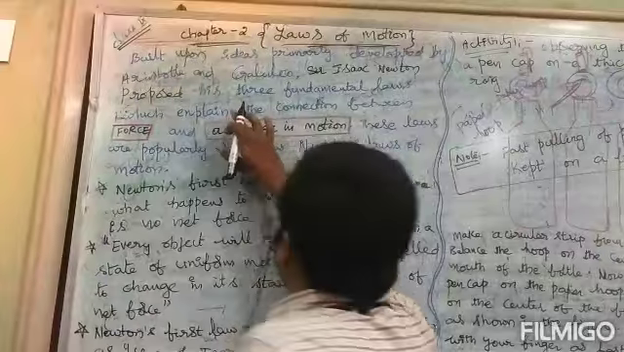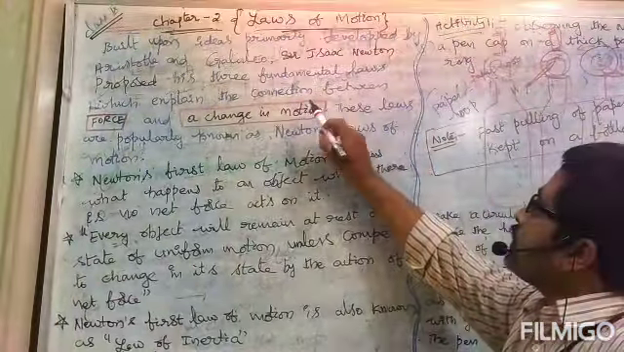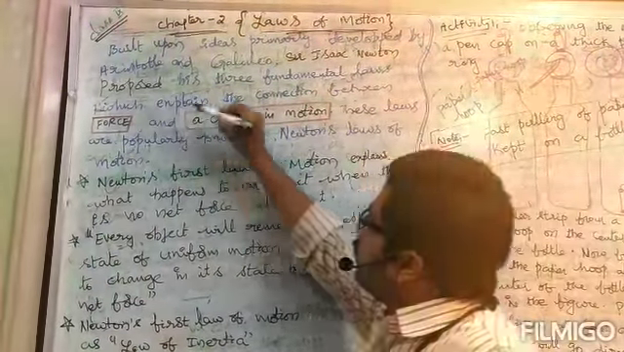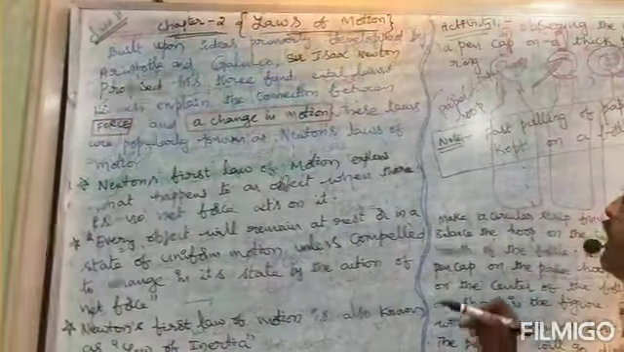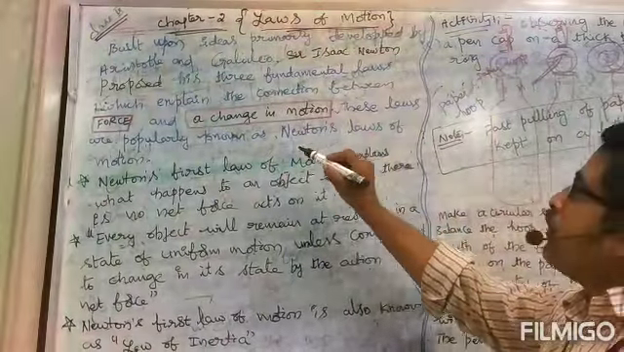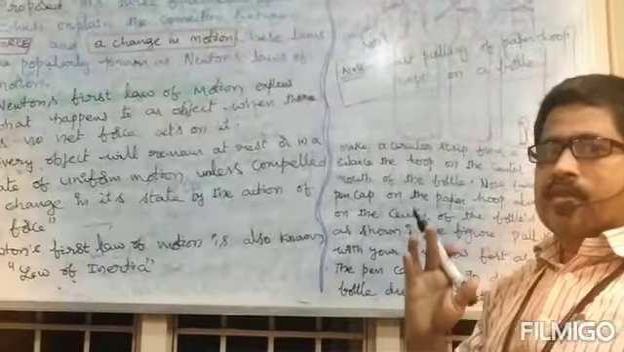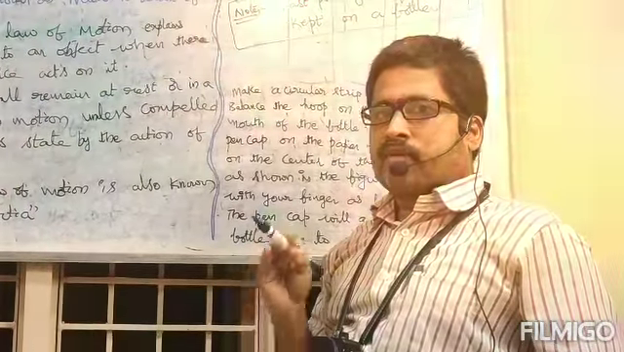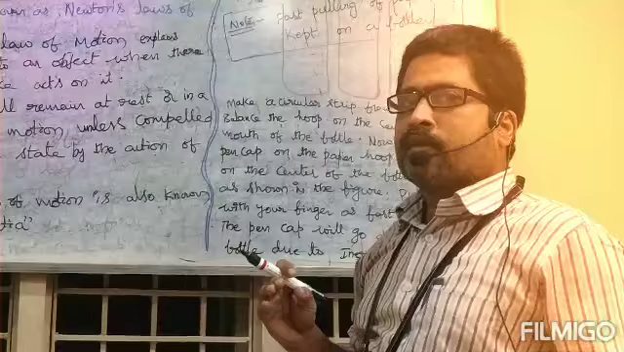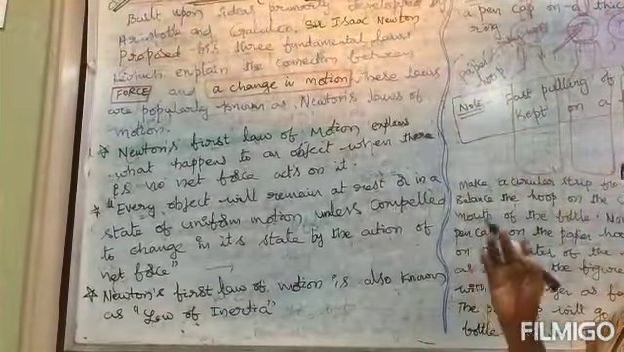Sir Isaac Newton proposed his three fundamental laws which explain the connection between force and the change in motion. These laws are popularly known as Newton's laws of motion. There are three Newton's laws of motion: Newton's first law of motion, Newton's second law of motion, Newton's third law of motion. Newton proposed these three laws of motion based upon the ideas primarily developed by Aristotle and Galileo.